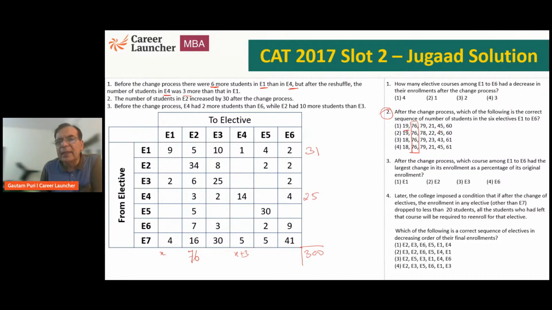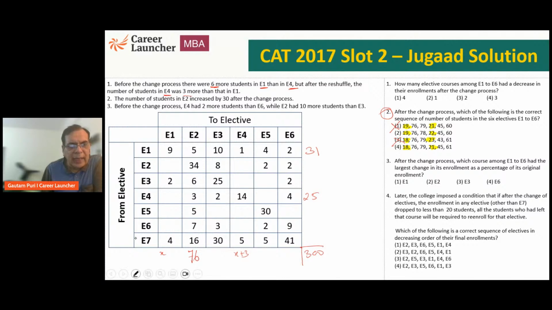E1, if it is 19, E4 should be 22. Choice 1 is wrong because it is 19 and 21. When E1 is 19, you should have 22. Choice 2 is fine, 19 and 22. 18 and 23, choice 3 is wrong because, let me just use the highlighter here. 19 plus 3 is 22, correct. 18 plus 3 should be 21, but we have 23, so choice 3 is wrong.